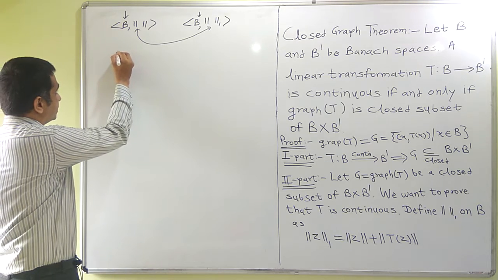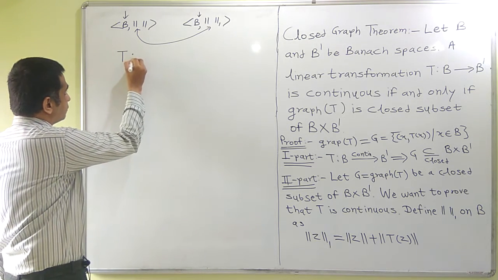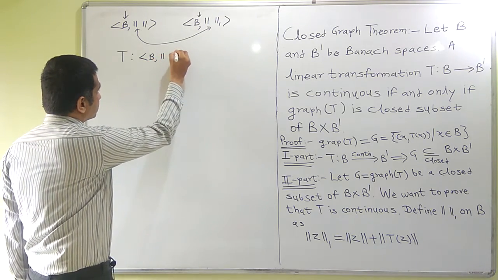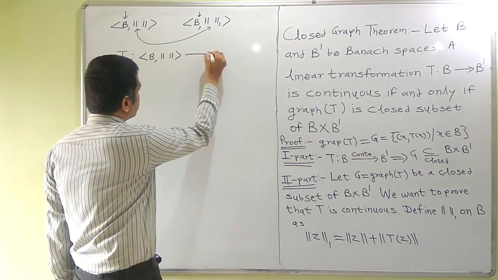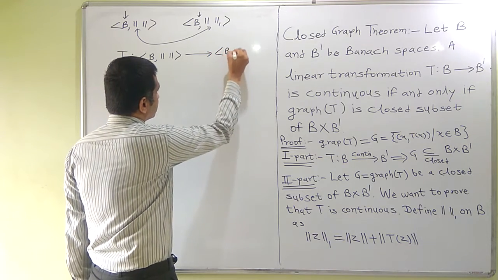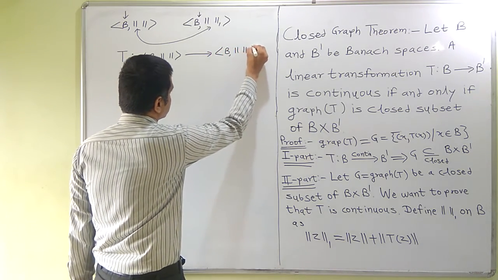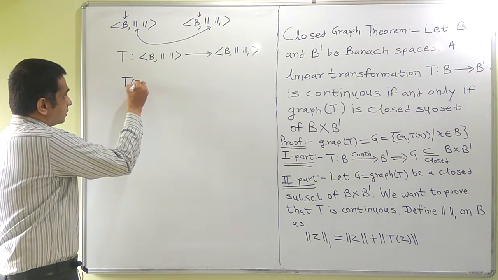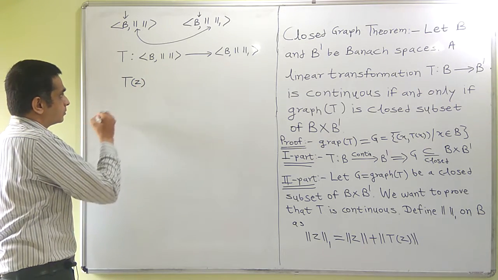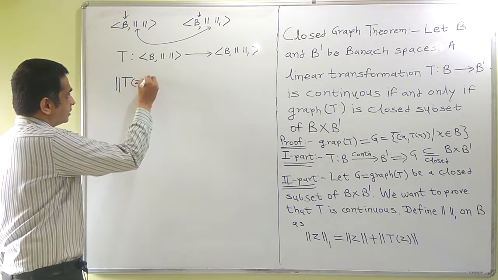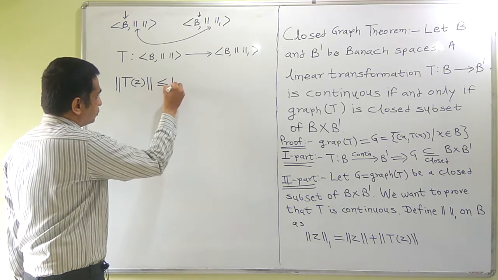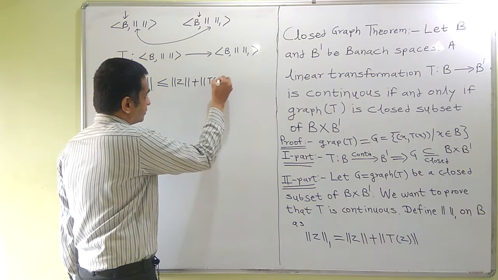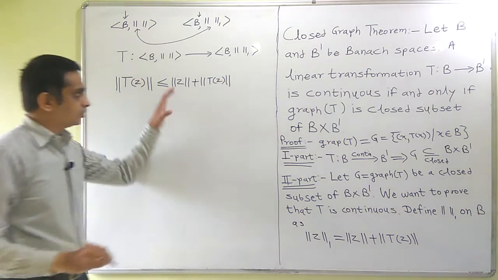Let us consider a function T from B with norm to B with norm 1. Then norm of Tz is clearly less than or equal to norm of Z plus norm of Tz, because we are adding something non-negative to this.